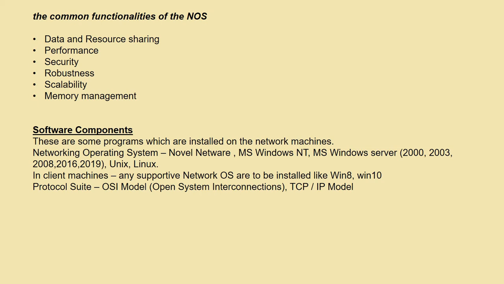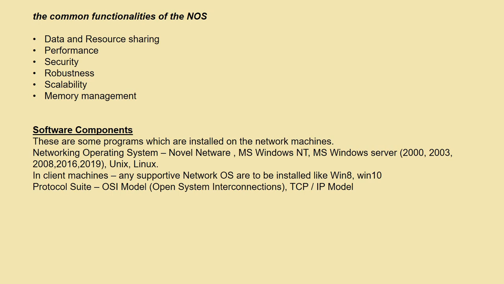There are some programs which are installed on the network machine. As per network operating systems, the Novell network is there. Previously, if you go through the history, first the Novell network came, after that Microsoft developed Windows NT, which also has lots of versions: NT 3, 3.1, 3.5, 3.4. Then after that Windows Server was developed.